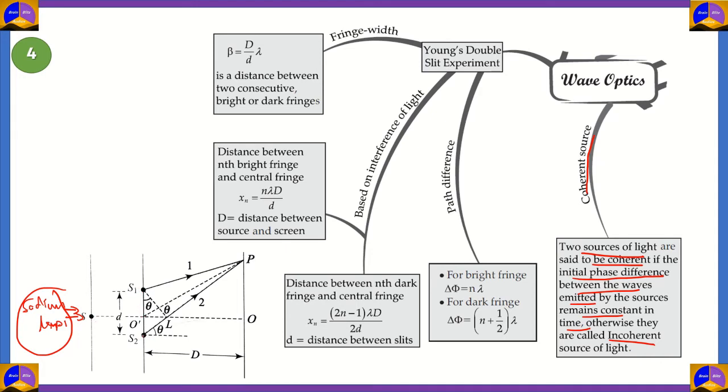From both of these slits, the light rays pass across the medium towards the screen, and on the way they hit each other and interference occurs.